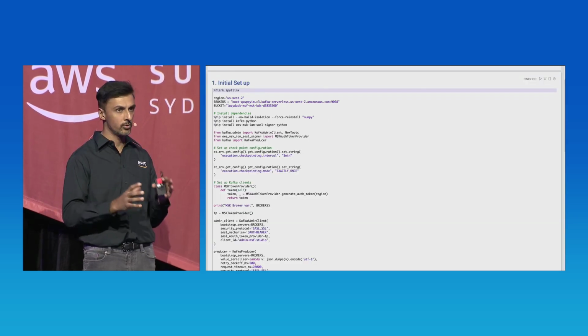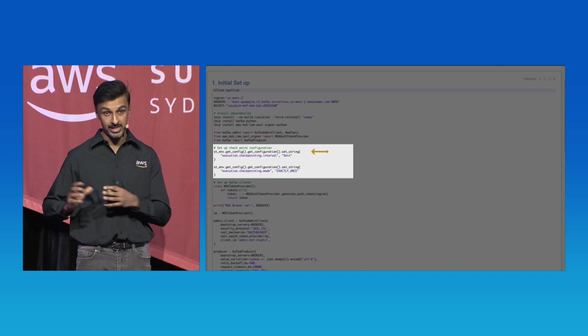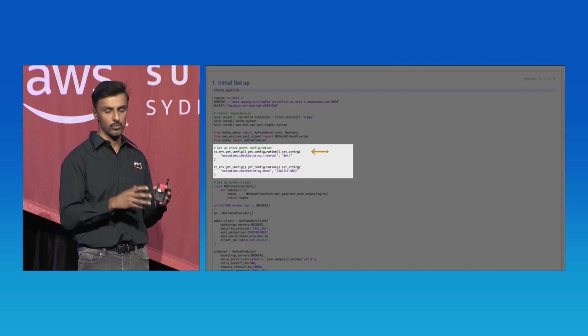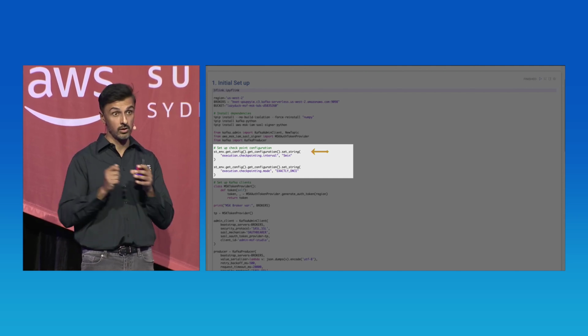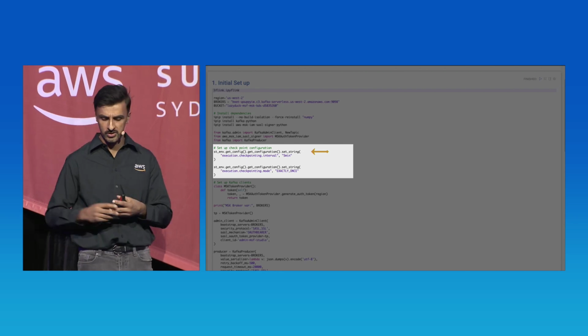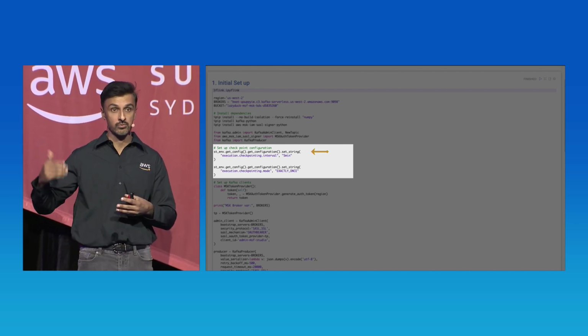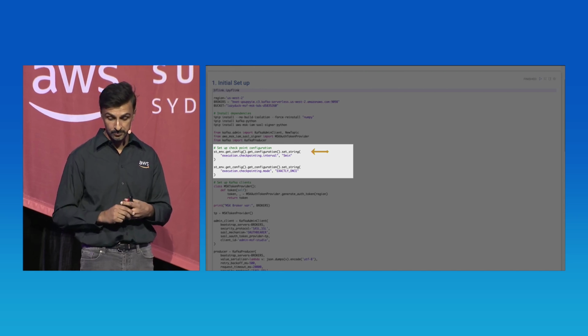Next, we're going to set a few Flink configuration options. The first one is the execution checkpoint interval. This is the interval at which Flink will take a snapshot of the state of the streaming application and store that as a checkpoint for fault tolerance purposes. A higher interval means less regular checkpoints, which means more chance of data loss.